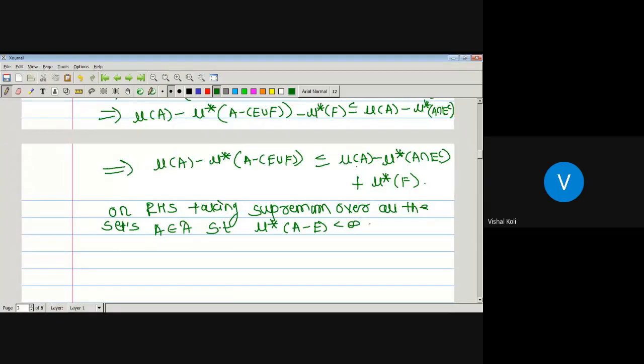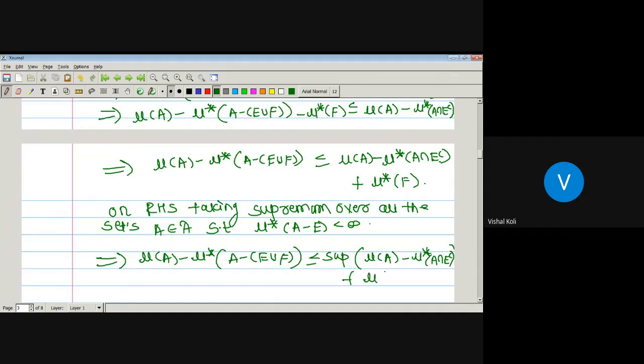Then what is its value? Which implies the measure of A minus the outer measure of A minus E union F is less than or equal to the supremum of the measure of A minus the outer measure of A intersection E. There is no term of A in the outer measure of F. This supremum plus the outer measure of F.